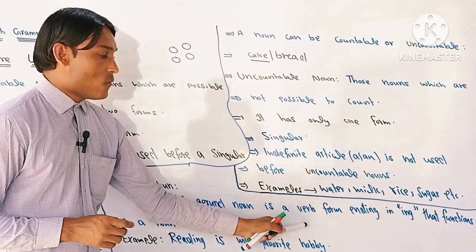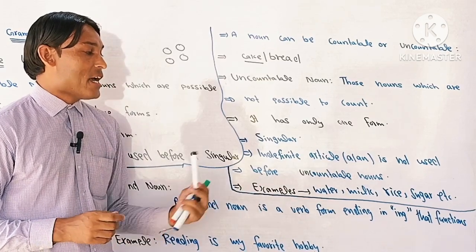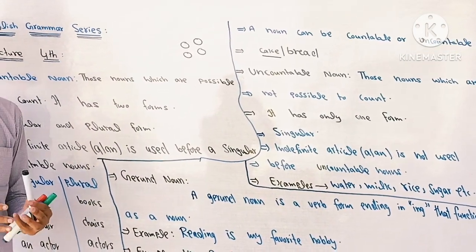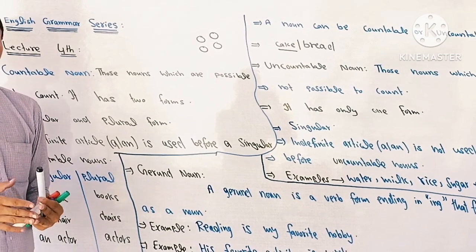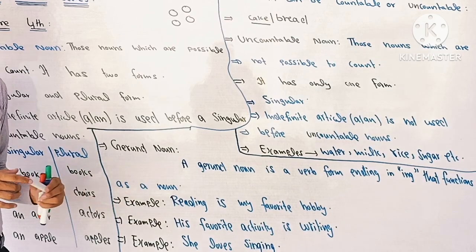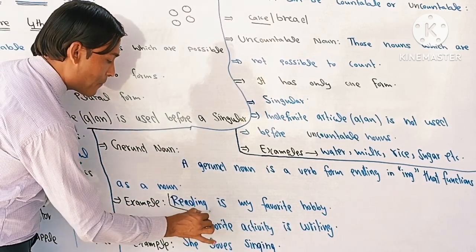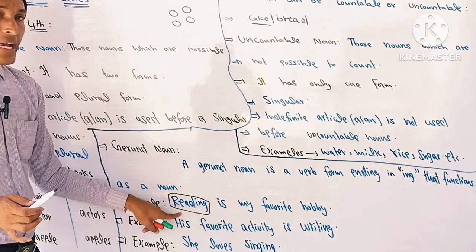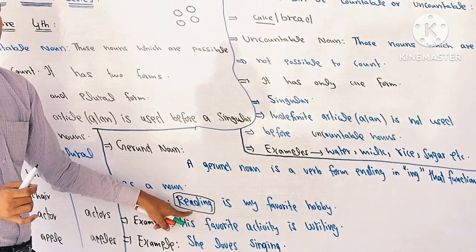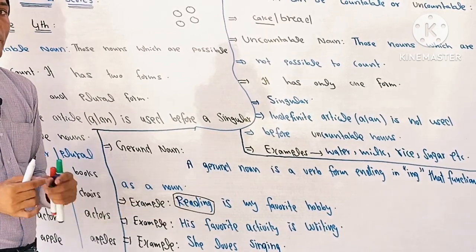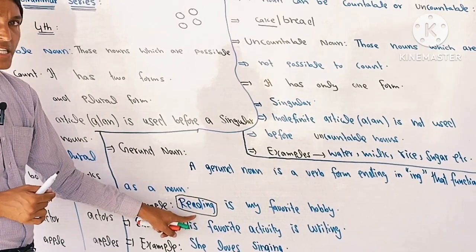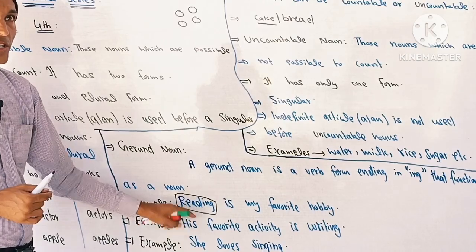Next noun we have noun number 11, gerund noun. A gerund noun is a verb form ending in ing that functions as a noun. Simply we say that base form of verb plus ing function as a noun, we call gerund. Look at this example. I say reading. Read is what? Base form of verb, we add ing. So reading, it is gerund because we combine verb plus ing. So function is a what? Function is a noun. Reading is here what? It's a noun. This is called gerund.